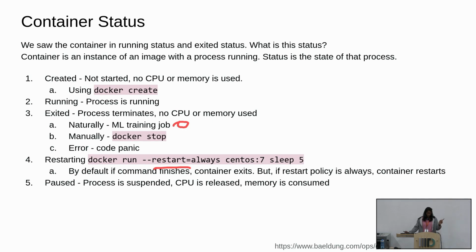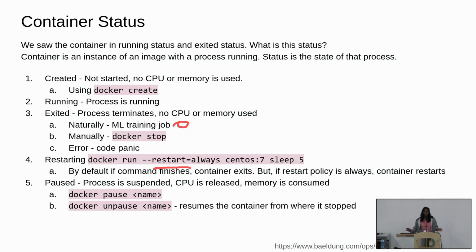And fifth is paused. If you do docker pause of a container, it actually goes into a suspended mode. In this state, the process is suspended, CPU is released, memory is still consumed, and it is just held in that mode, and then you can unpause it to resume it later. It's just a fun fact. People use this, for instance, for checkpointing and then restarting elsewhere. You just pause it, tar the container, or even migrate it, put it elsewhere and then unpause it, and it just starts as though nothing happened.